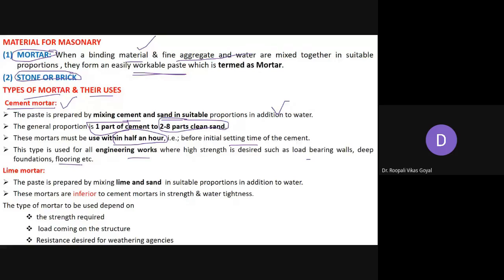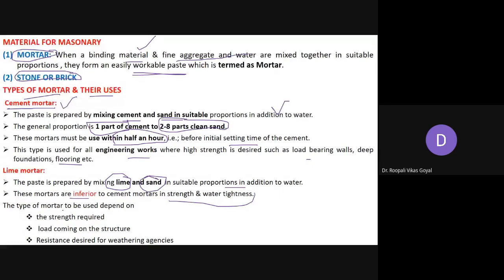Second is lime. So instead of cement, you are replacing it with lime. Lime is a cheaper material as compared to cement. It is prepared by mixing lime and sand together in a suitable proportion with the addition of water. These mortars are inferior in quality as compared to cement mortar as far as strength and water tightness are concerned. So which type of mortar we have to use depends upon the strength requirement.